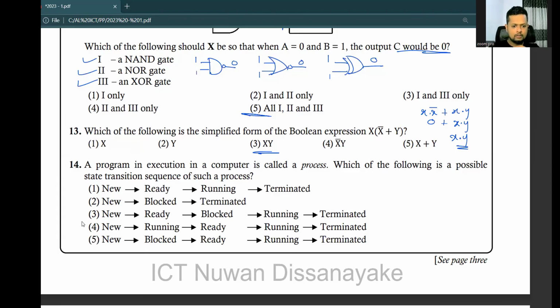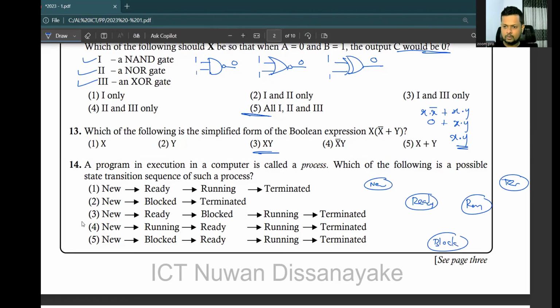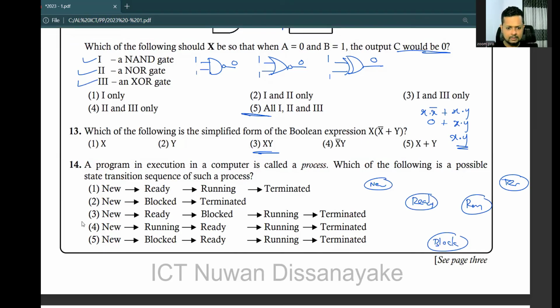Number 14. A program in execution in a computer is called a process. Which of the following is a possible state transition sequence of such a process? Okay. Now you have to remember the process transition diagram. The process transition diagram consists of 5 stages. So basically, what are the 5 stages? New, ready, run, block, and terminate.